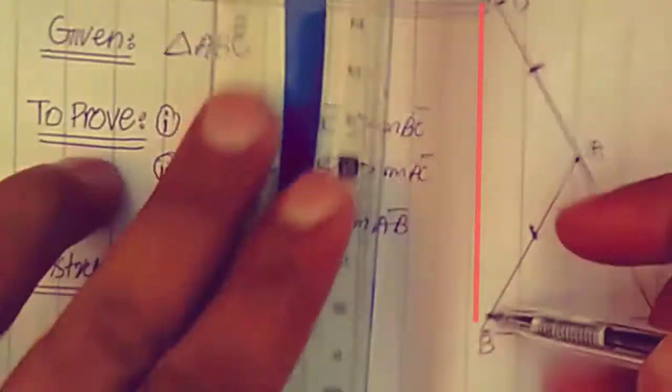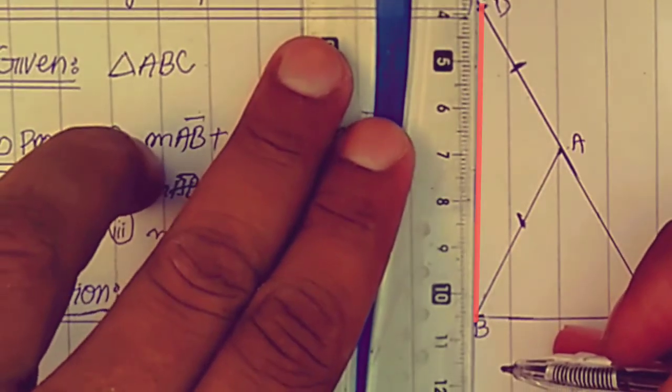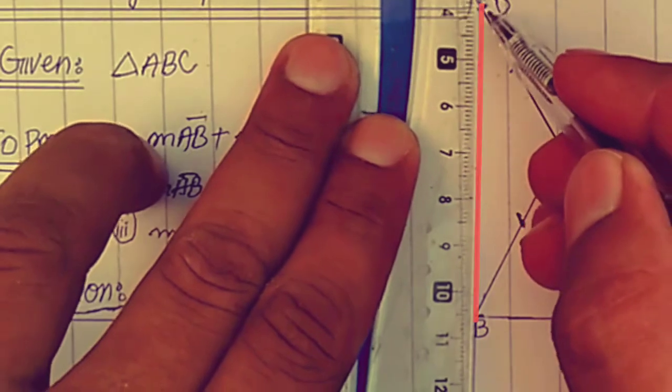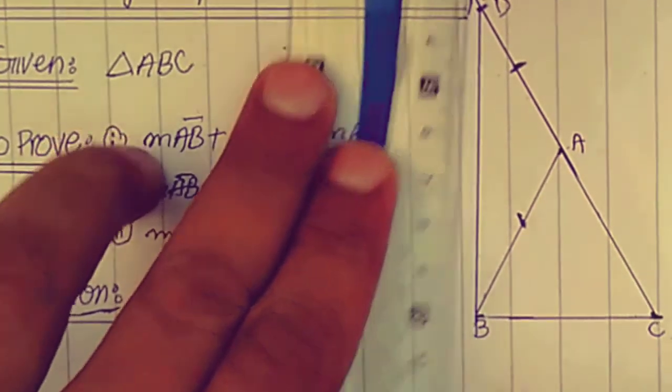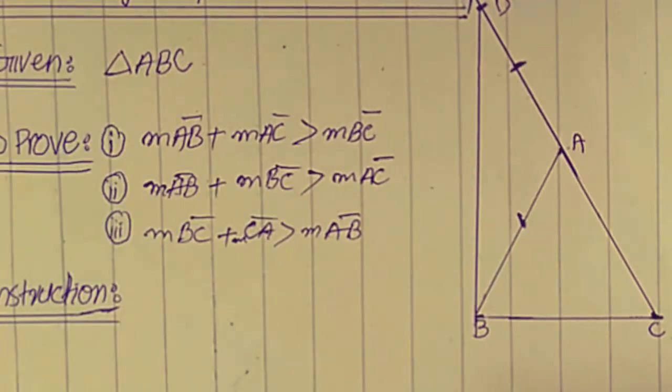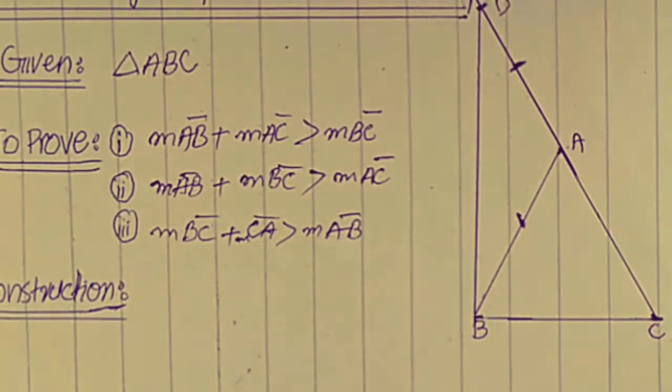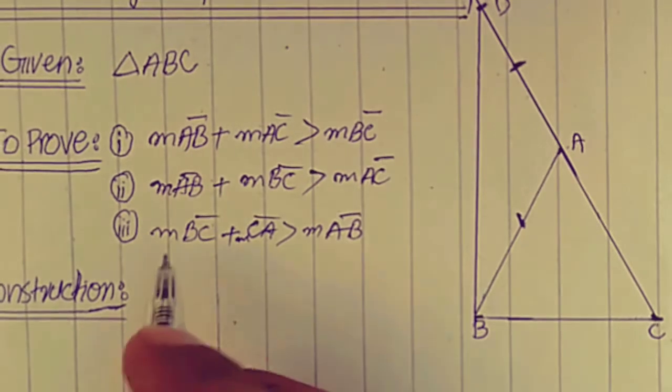Join the point D to B, so triangle ABD is formed.